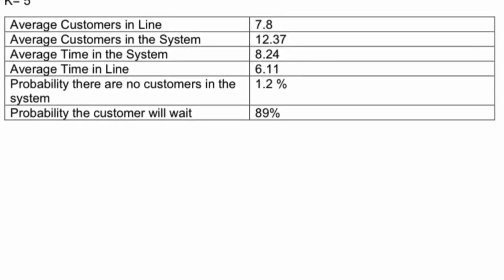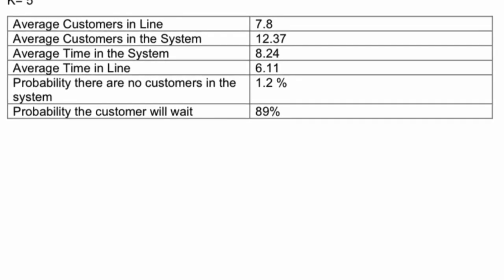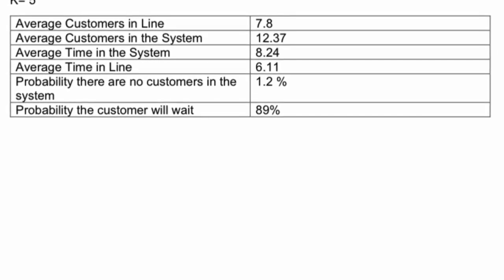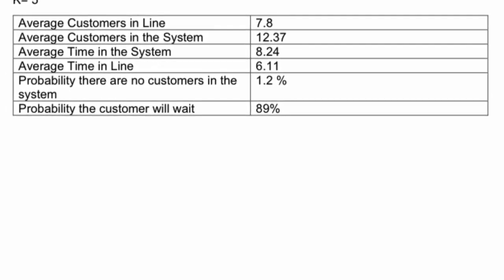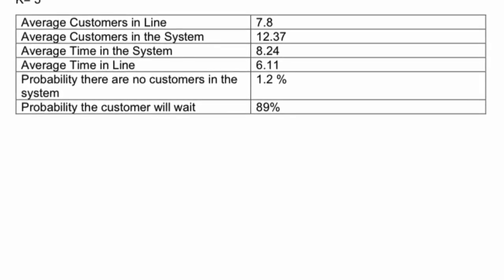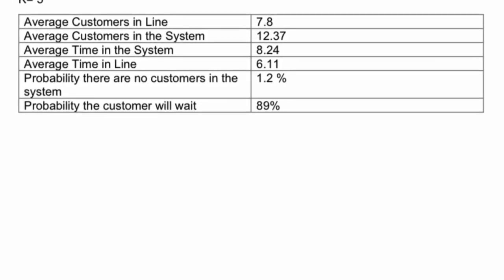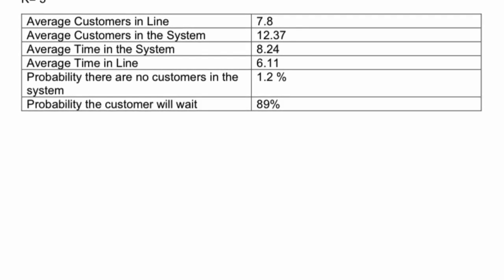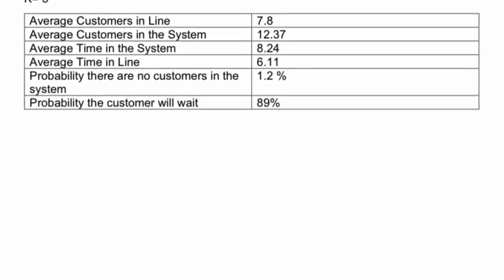Now, the second proposal is to implement a single line system. All guests could form a single waiting line to be served by any of the 5 available employees. This option would require enough space in the lobby for what could be a substantial queue.